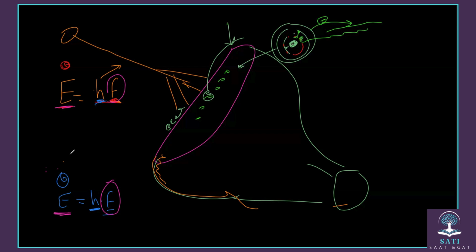And also, as we know, there is another formula, the speed of light. It equals wavelength times frequency. And based on this formula, wavelength and frequency are inversely proportional. What does that mean, inversely proportional? That means if one increases, the other one decreases.